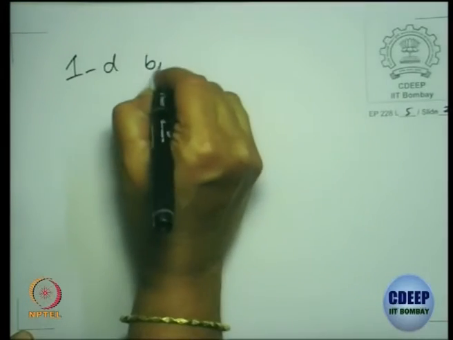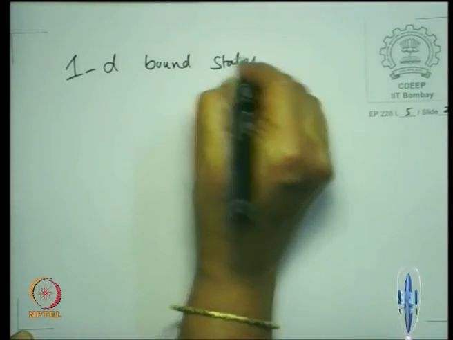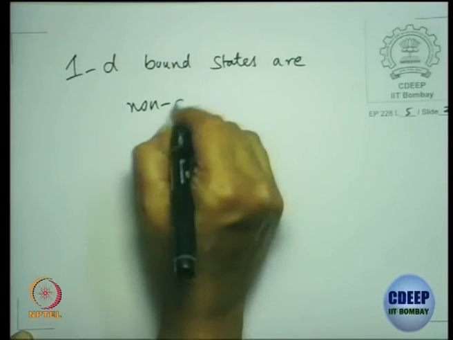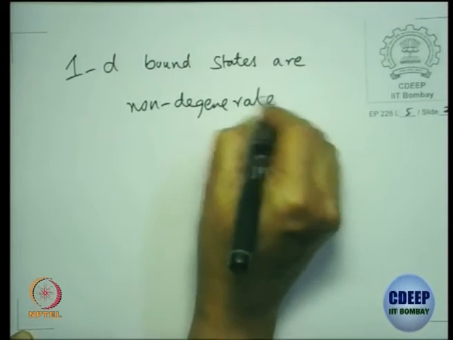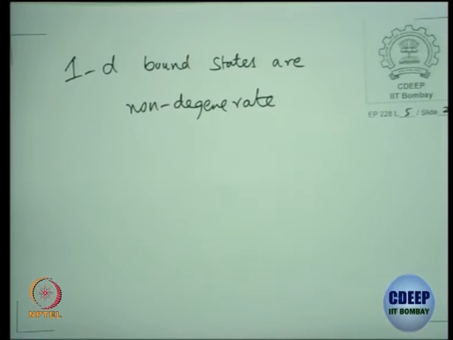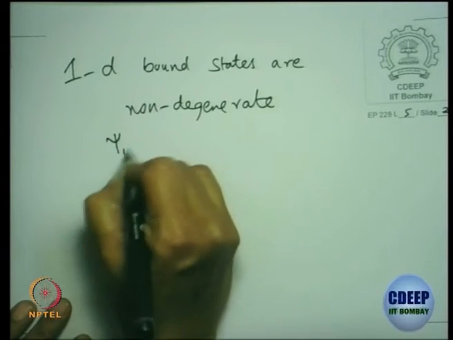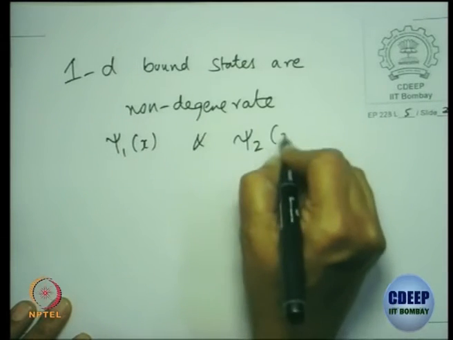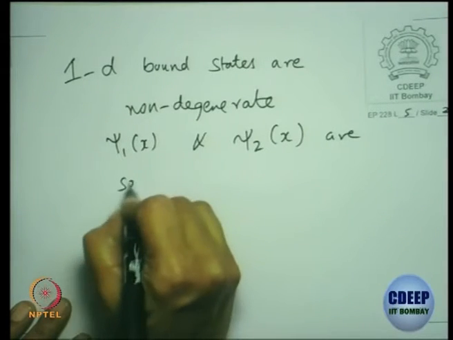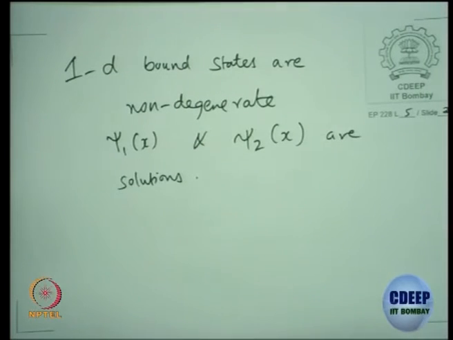What about the other thing which I said, which is that 1D bound states are non-degenerate? How do you prove this? You take the time independent Schrodinger equation. Assume that psi 1 of x and psi 2 of x are solutions. Okay. Assume.